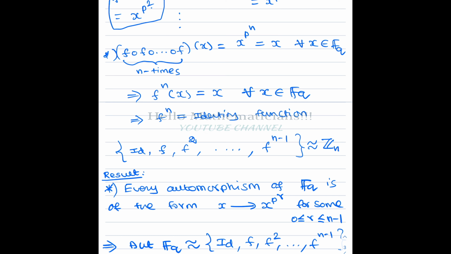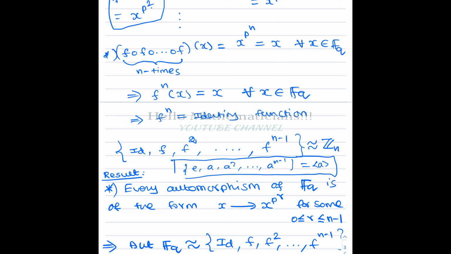If you look at this set, it is generated by one element F. How many elements are there? There are n elements: this is the 0th element, this is the first element, second element, up to n minus 1. So from 0 to n minus 1, we have n elements, and any automorphism in this set is a power of F. So basically this set is of the form A, A square, up to A power n minus 1, where A power n is equal to E. This is nothing but the subgroup generated by A.